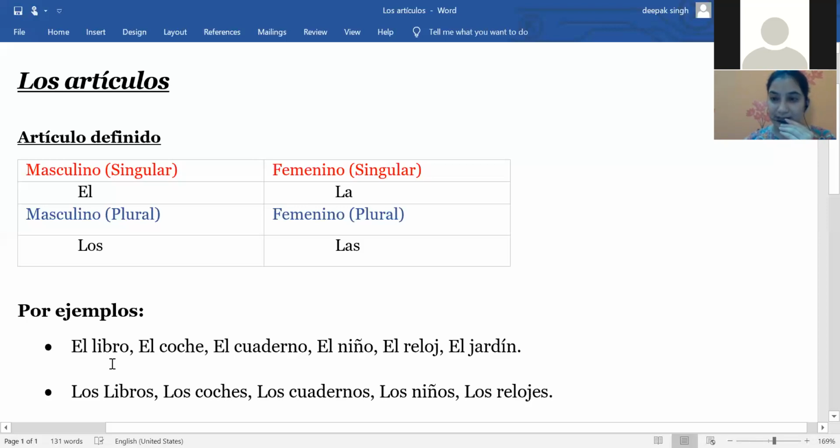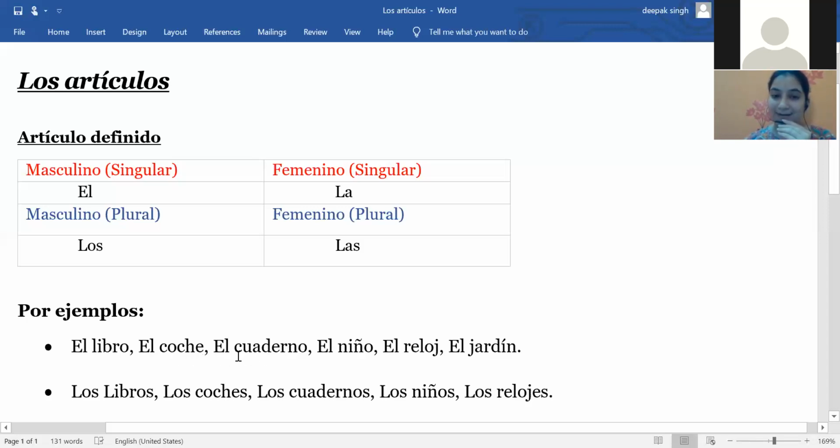And when I'm talking about any particular car, let's suppose the black car or the white car, that will be el coche negro, the black car. Because I'm talking about a particular one, I'm using the definite article.